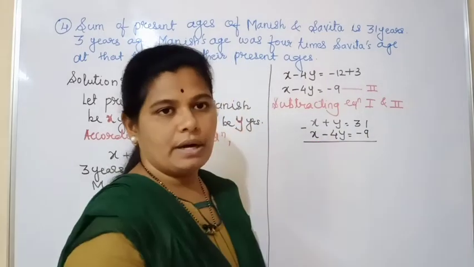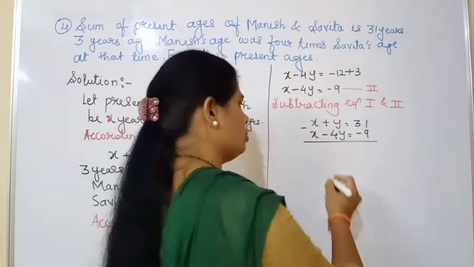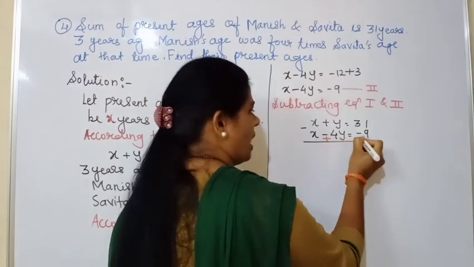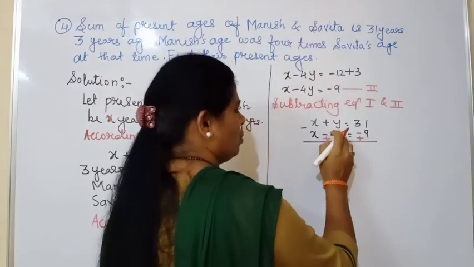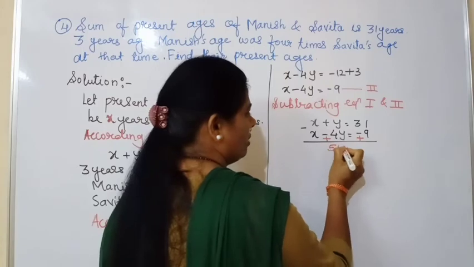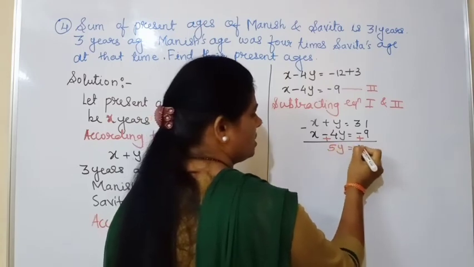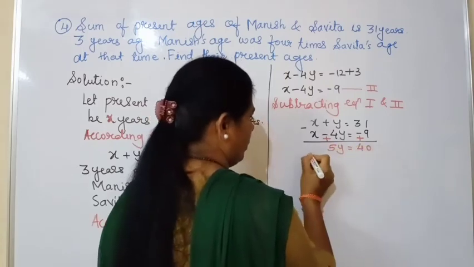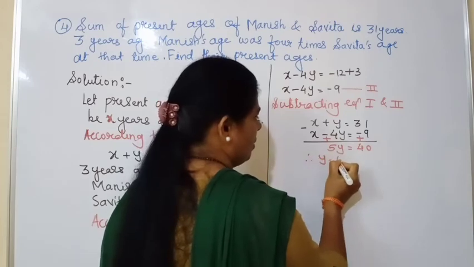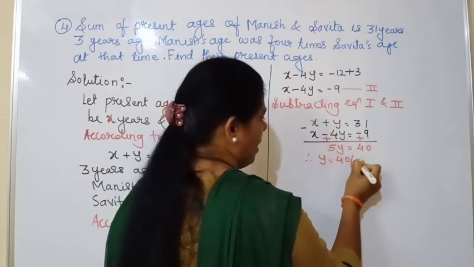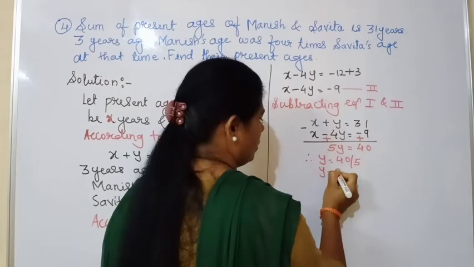So when we subtract, when we do the minus, we have to change the sign. Minus चे काय होणार आहे? प्लस होणार आहे. So 4y plus y किती होणार? 5y, and 31 plus 9 is 40. Therefore y is equal to 40 divided by 5. So y equal to 8.